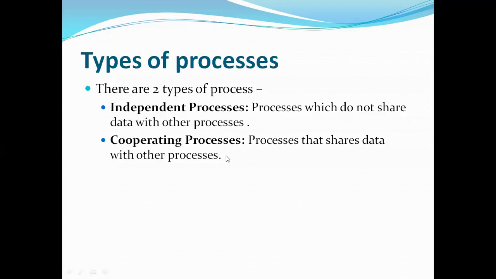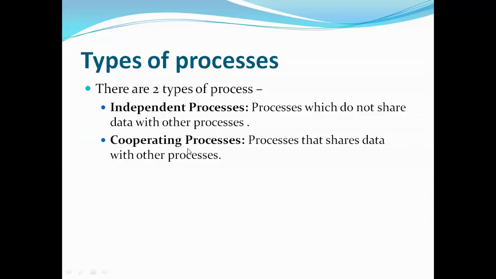These are the processes that can't execute on their own because they are dependent on others' data or others' resources. If the process execution is dependent on the other one, then that process is called a cooperating process. Now, IPC is involved between cooperating processes. That is, when these kinds of processes are communicating for exchanging data or resources, we need IPC between them. That's why we are learning about IPC.